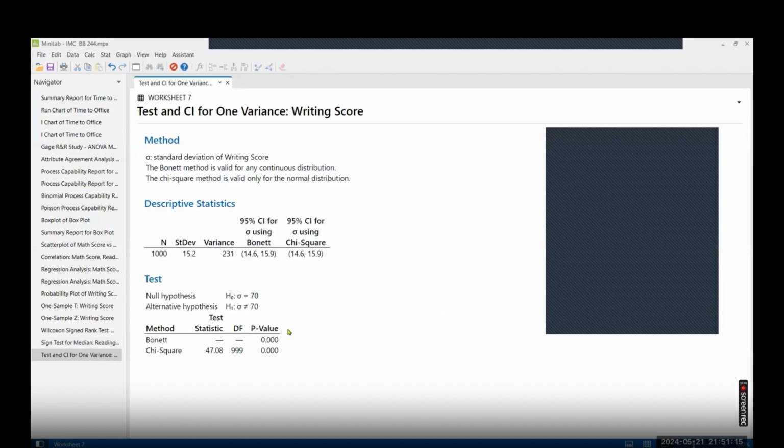And now the p-value is perfectly 0.000, which means, for the one variance test, the variation against the target, what is the target? You had a 10. And what is the actual? 15.2. So 15.2 and the 10 as a variation are the same. They are not different from each other.